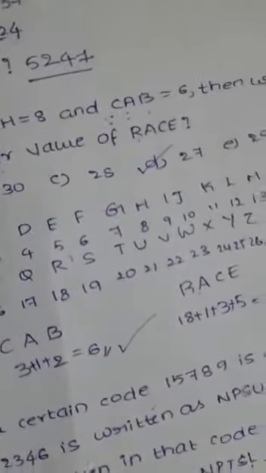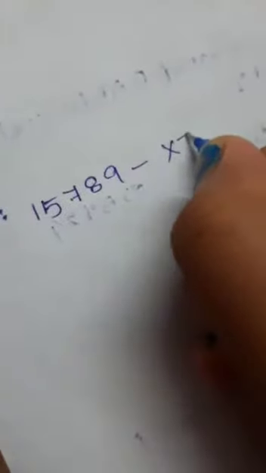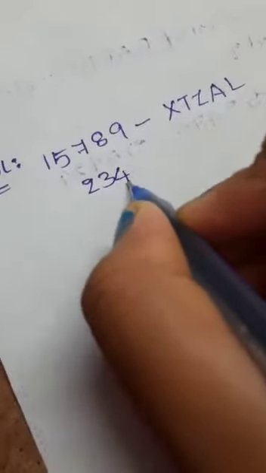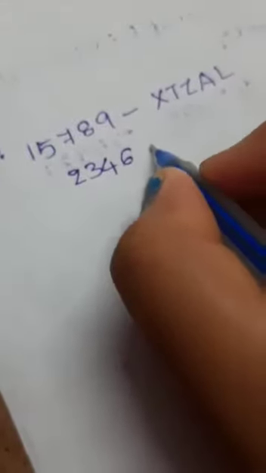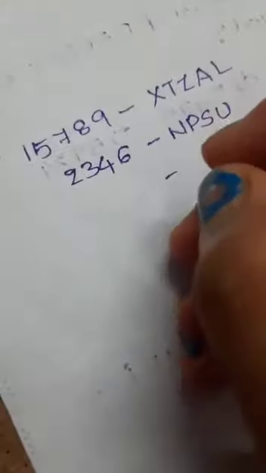Let's start on a fresh page. 15789 is written as XTZAL, and 2346 is written as NPSU. Then how do we write 23549 in this code?